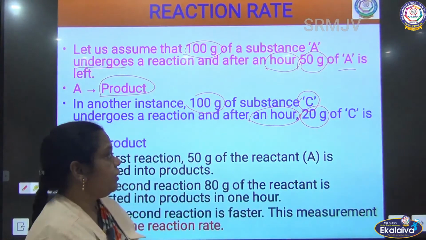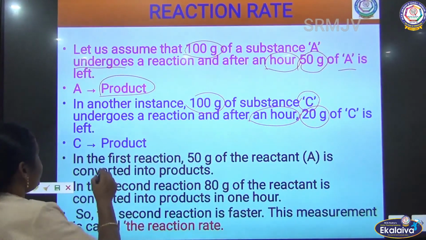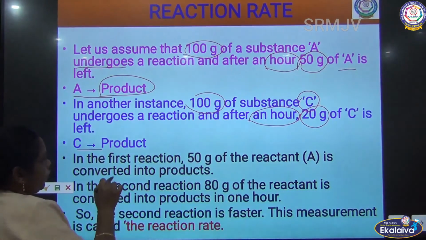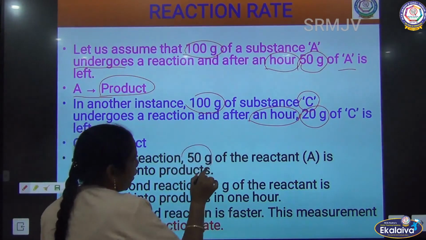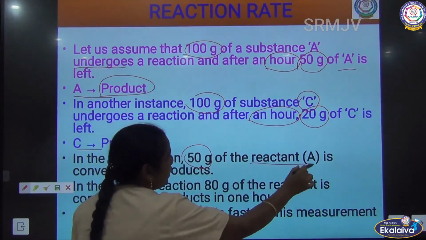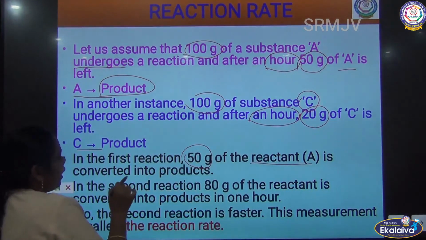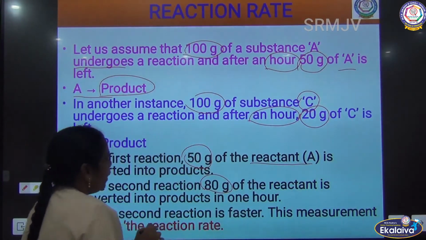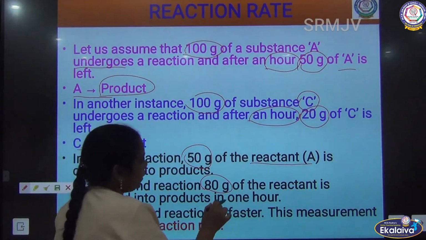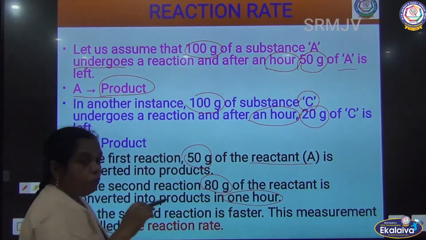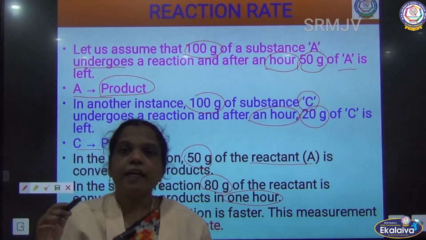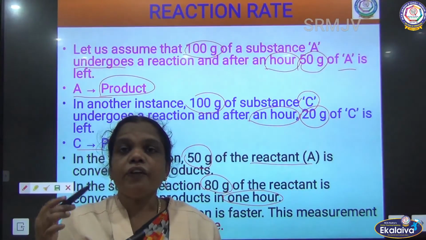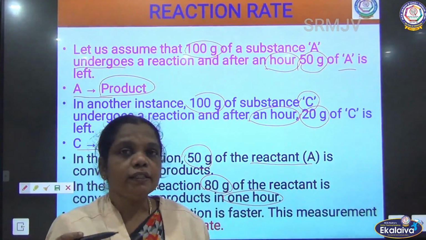So A gives the product and C gives the product. In the first reaction, 50 gram of the reactant A reacts to give the product, and in the second reaction, 80 gram of the reactant reacts to give the product in 1 hour. For both reactions the time period is the same, but the amount of reactant converted into product is different.